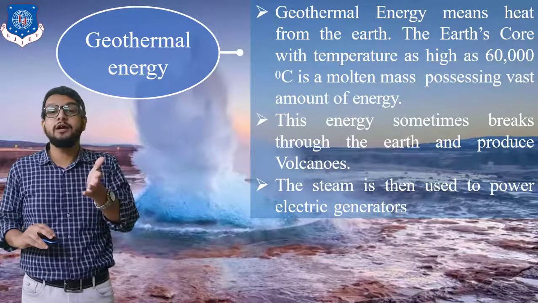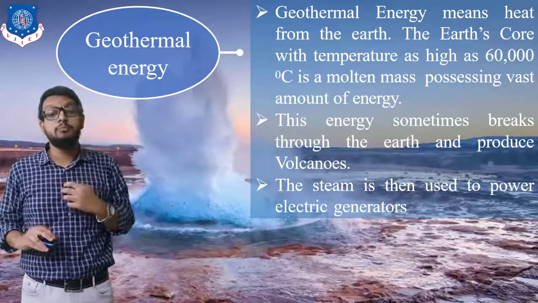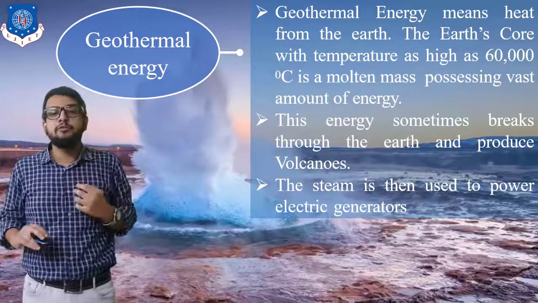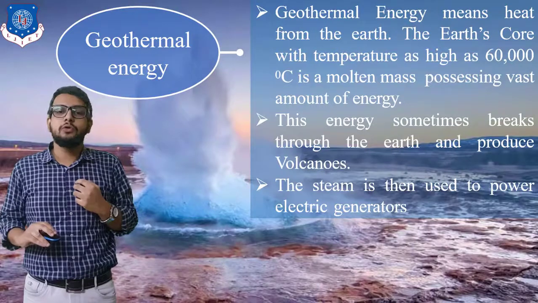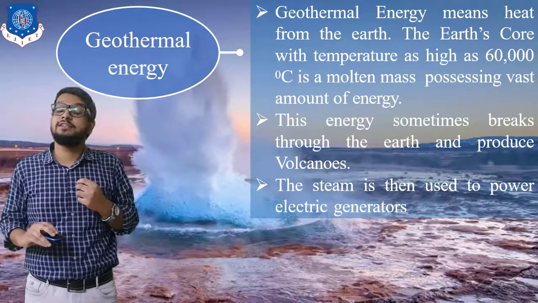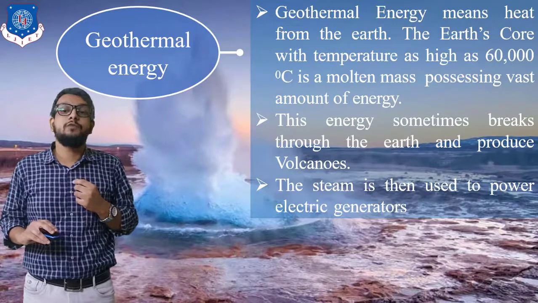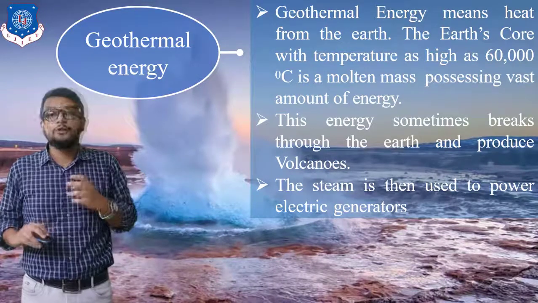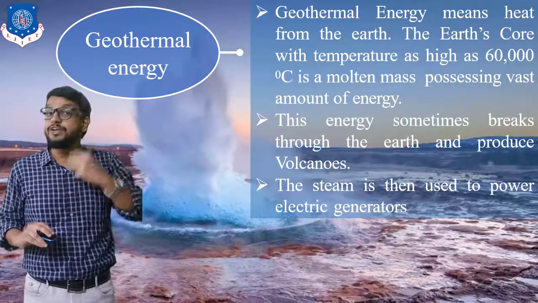Such a power plant which is installed by making use of geothermal energy is called a geothermal power plant. As you can see, I have written that geothermal energy means heat energy from the earth. The earth's core has a temperature as high as 6000 degrees Celsius, and it is a molten mass possessing a vast amount of energy. Now as you know, the radius of the earth is 6400 kilometers and it has various layers.